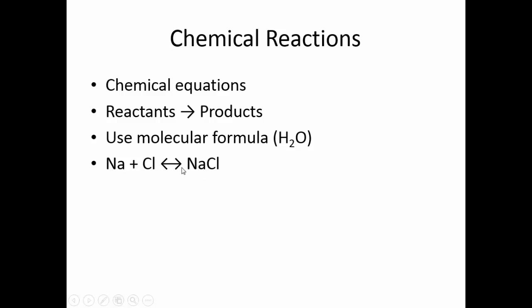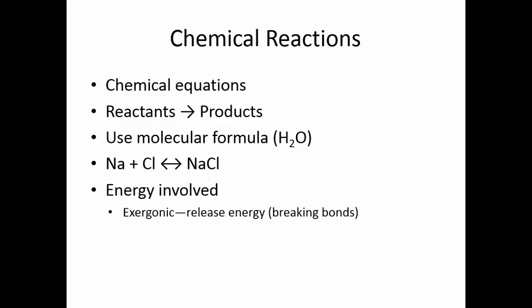A lot of times you'll see the two-headed arrow because most chemical reactions in living things are reversible. Under certain conditions they go one way, under other conditions they go another way. Because energy is involved in chemical reactions, we have exergonic reactions. These are the kinds of reactions that release energy. This typically results when bonds are broken. Endergonic reactions require energy. This is the kind of reaction that's involved when we're forming new bonds.